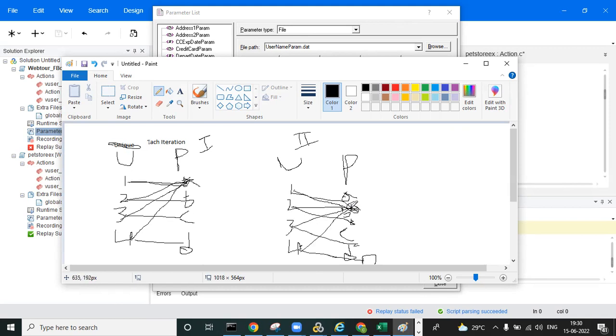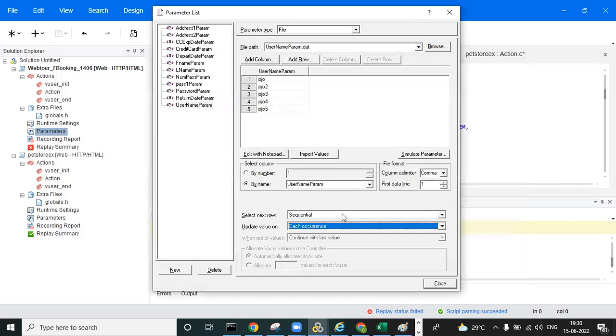So like this it will pick the unique sequential occurrence. And what does random mean? You can select it for the random. Random we already know: randomly it will pick any one of the values.